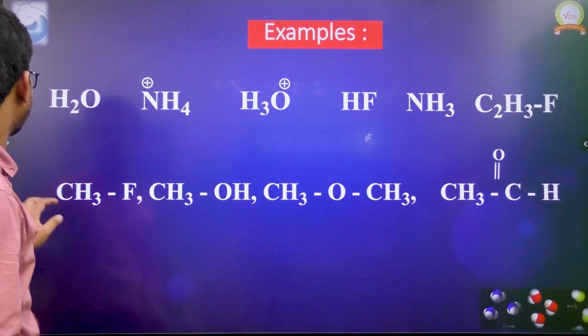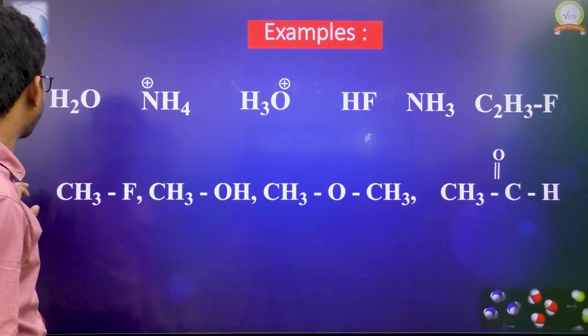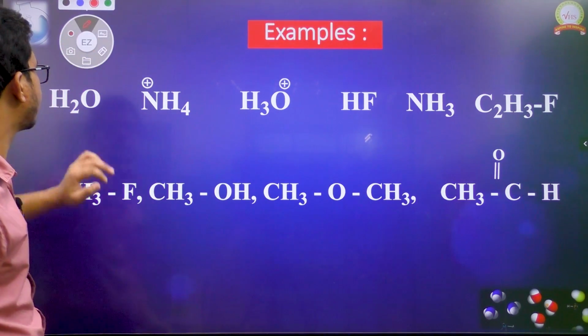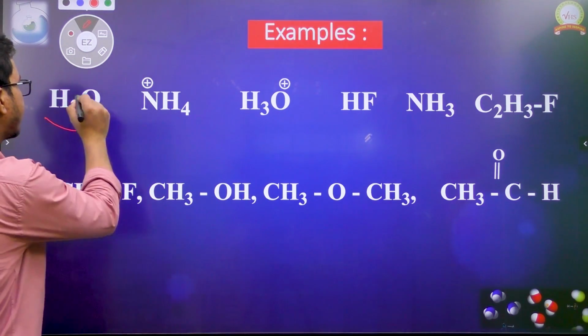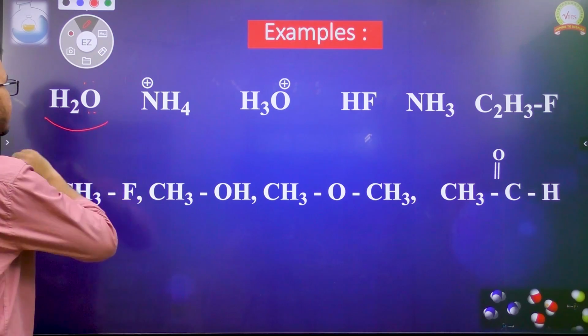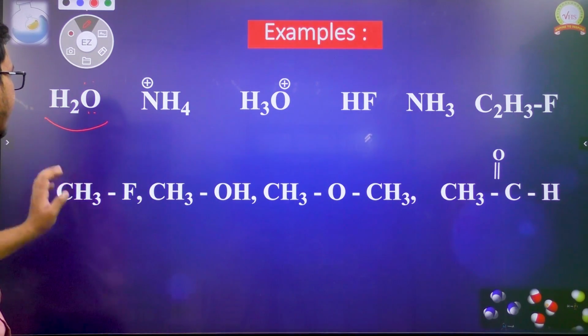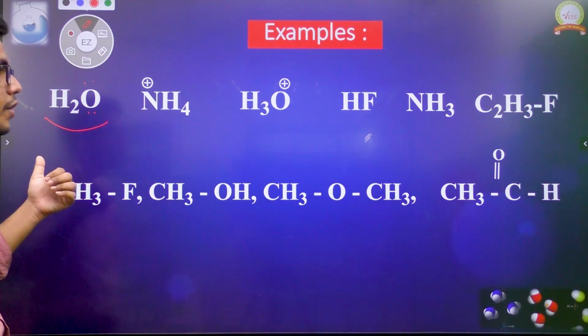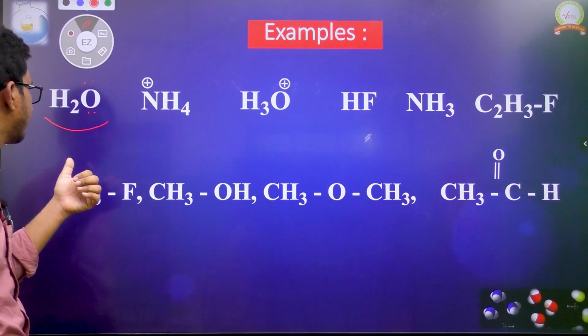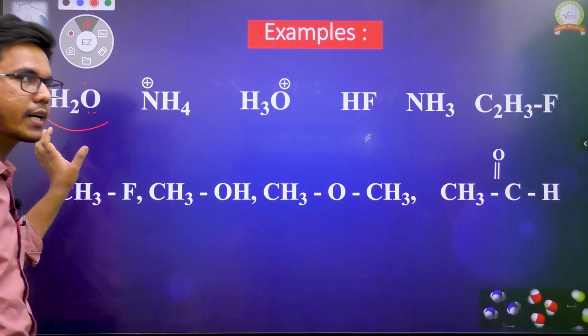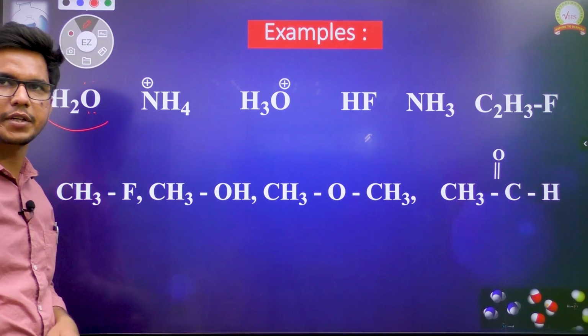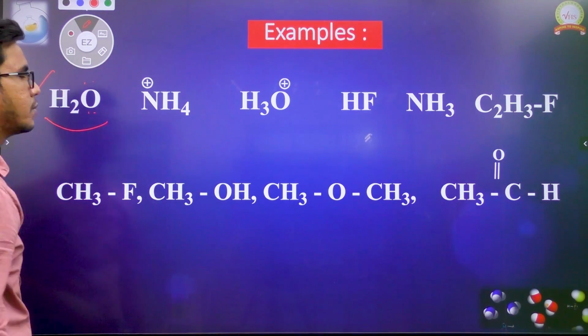Let us see some examples in which hydrogen bonding is possible. Now we have H2O here. In H2O we have 2 lone pairs and 2 bond pairs with the hydrogen. We know this hydrogen acts as the donor unit in the water molecule and the lone pair acts as the acceptor unit. Since water contains both donor and acceptor units, hydrogen bonding is possible in water.